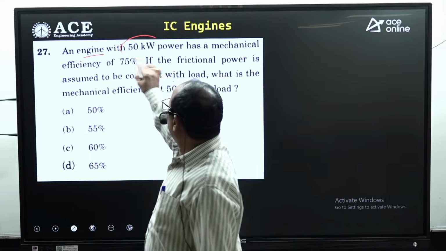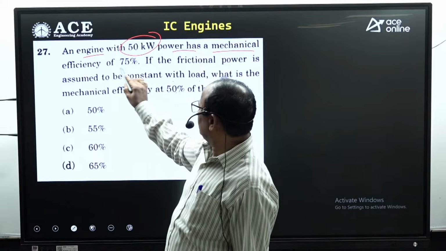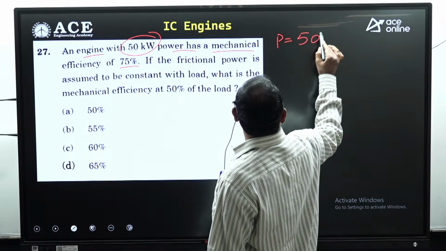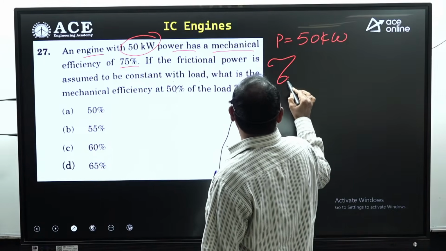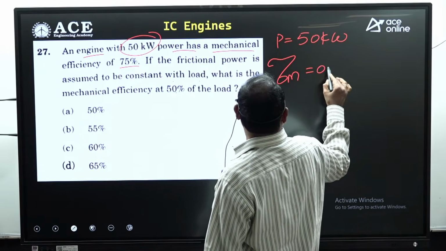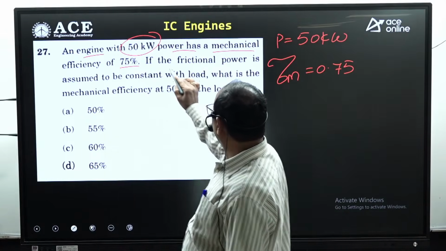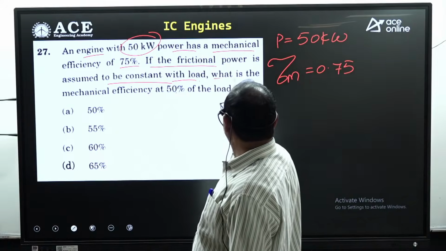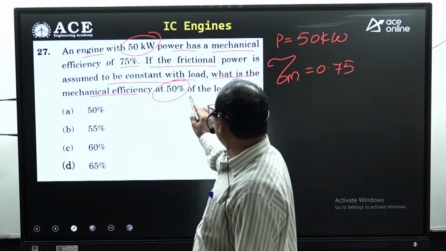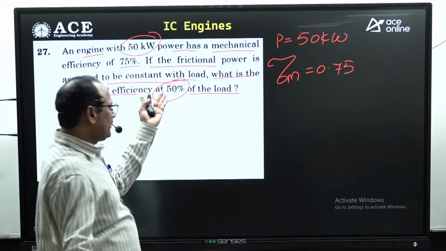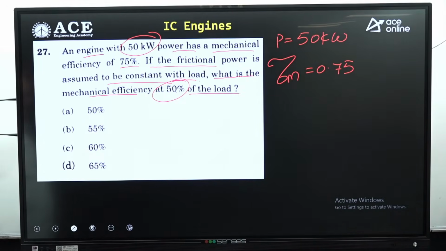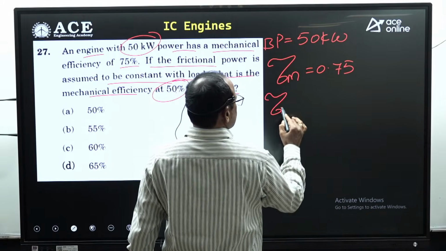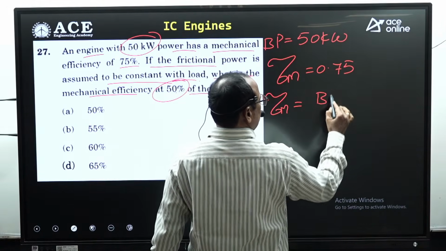An engine with 50 kilowatts power has a mechanical efficiency of 75%. Here power is given, power equals 50 kilowatts, with a mechanical efficiency given as 0.75. If the frictional power is assumed to be constant with the load, what is the mechanical efficiency at 50% of the load? At 50% of the load, you are asked to decide the mechanical efficiency. First assume this is the brake power. Then mechanical efficiency equals BP by IP.